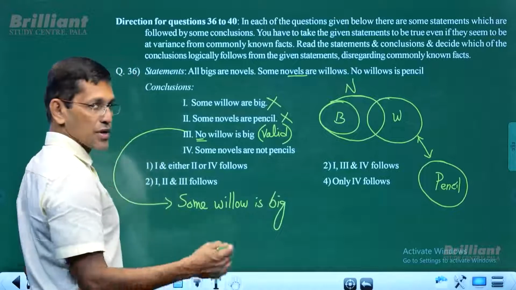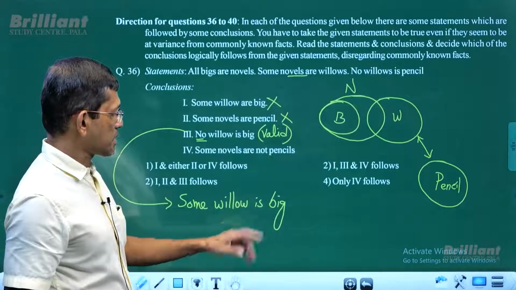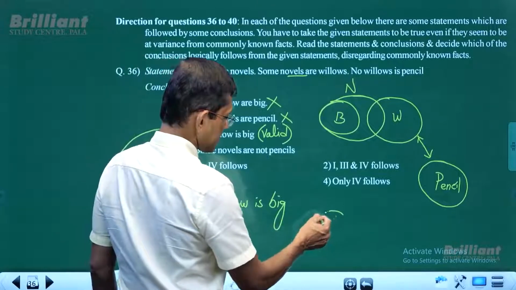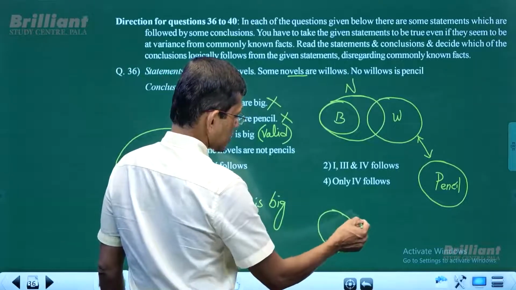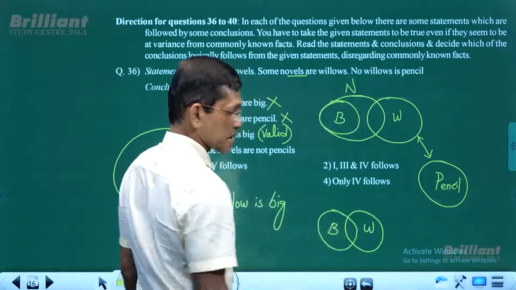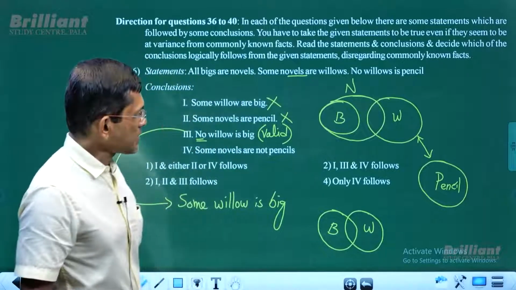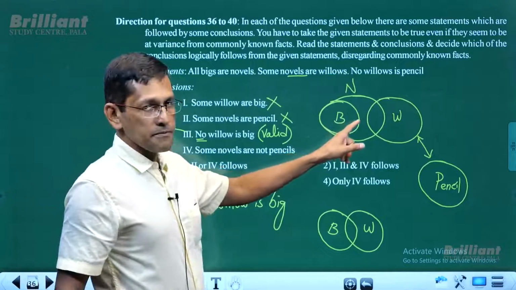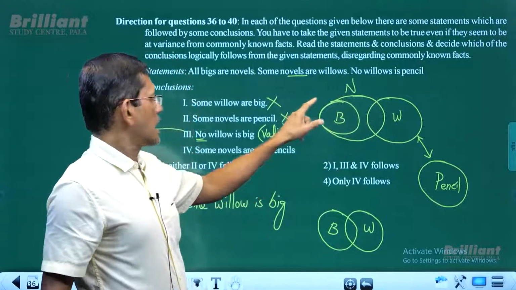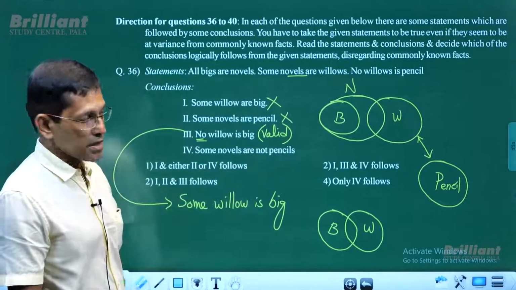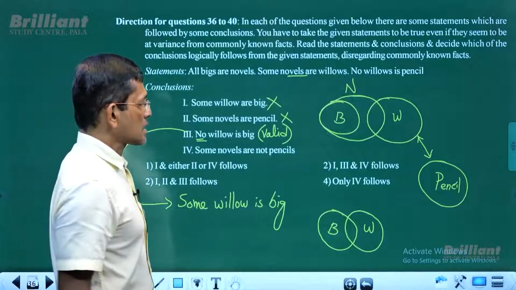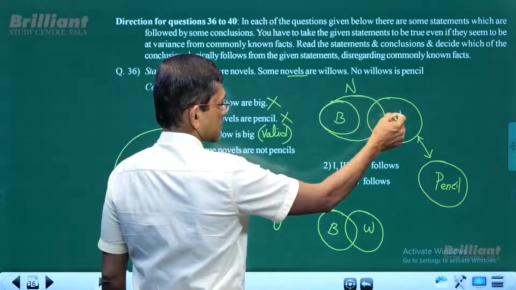So we need to draw a new diagram based on some willow is big. How do we draw a new diagram using some willow is big? So this is willow, this is big. At the same time, when you look at the basic diagram, big is completely inside novels, and these novels are intersecting with the willows as well.